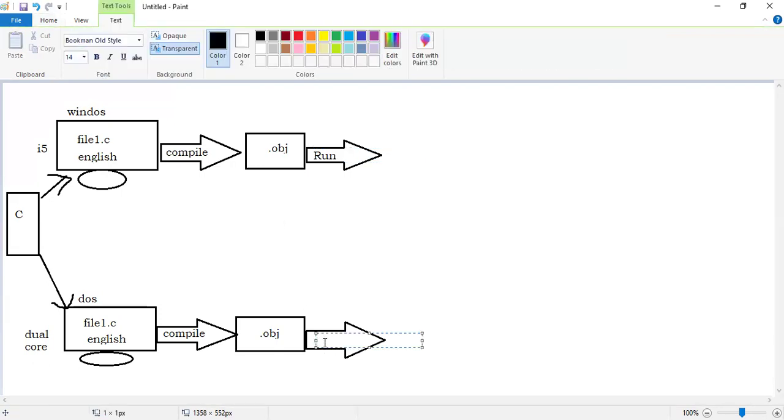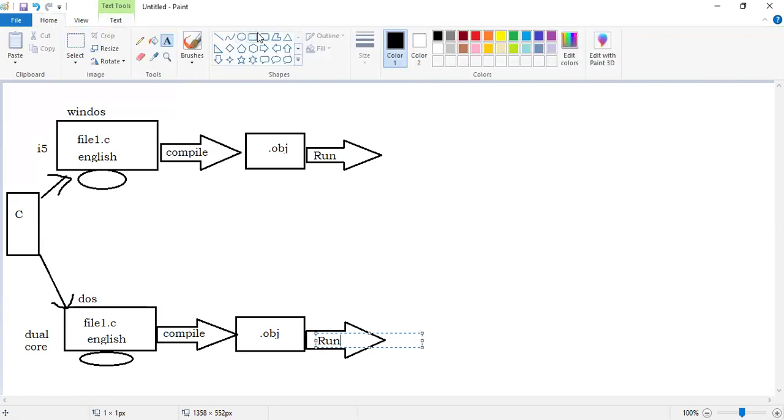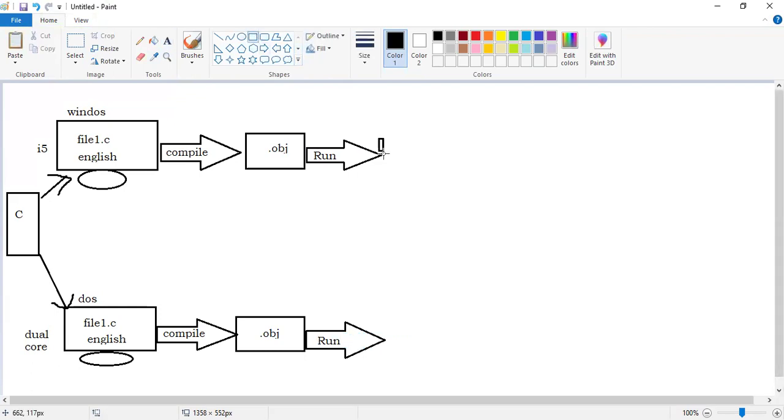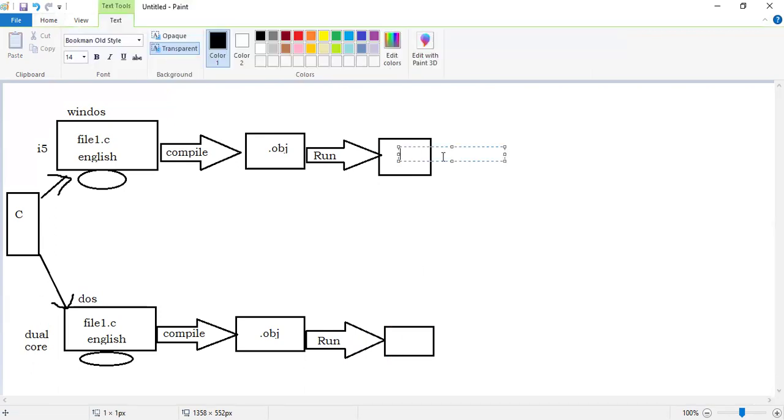Don't think that we're taking part in a run race. No, we have to execute this file. If I run it, then what will happen? Sir, one more file will be created. What is the file, sir? An executable file will be created. The file extension will be .exe, executable file.